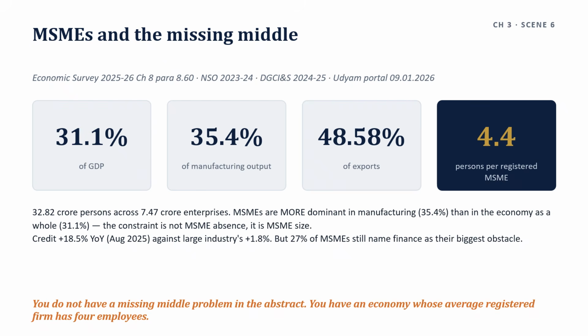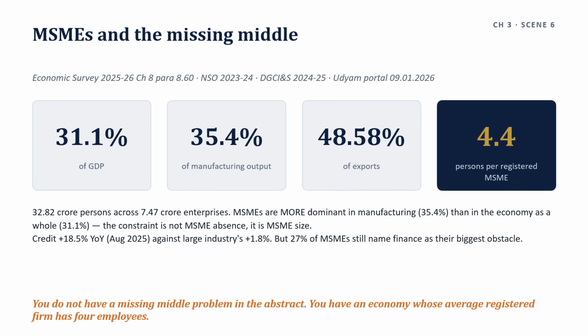Four levers. Make thresholds taper rather than cliff-edge, so growth is not punished. Move credit assessment from collateral to cash flow and transaction data, which digital public infrastructure now makes feasible. Attach support to capability upgrading, technology, quality certification, design, rather than to size alone. And use cluster and supply chain linkage to give small firms access to scale without requiring them to become large.